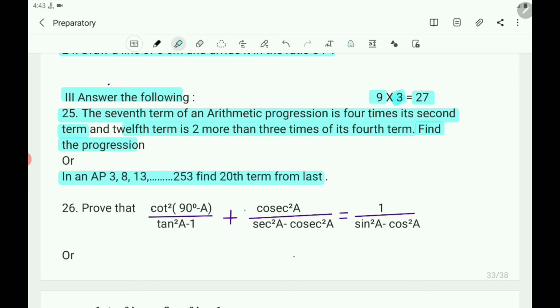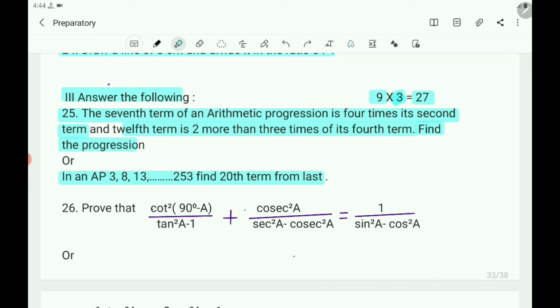Next question, 26th question. Prove that cot square (90 degree minus A) divided by (tan square A minus 1) plus cosec square A divided by (sec square A minus cosec square A) equals 1 by (sin square A minus cos square A). So what is the question here?